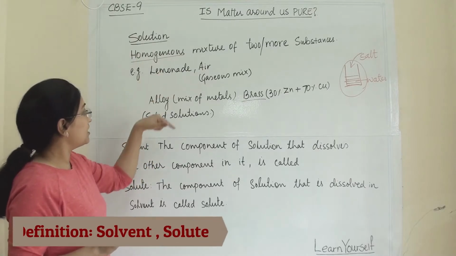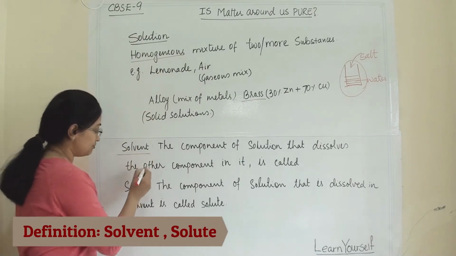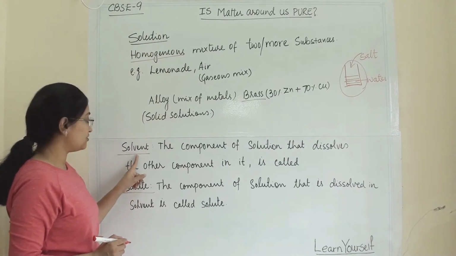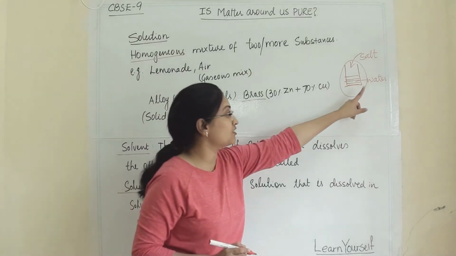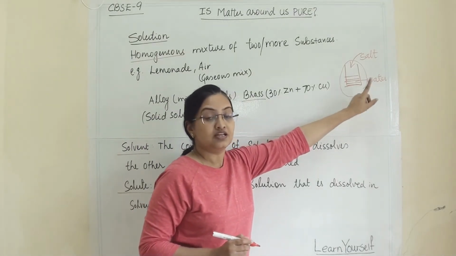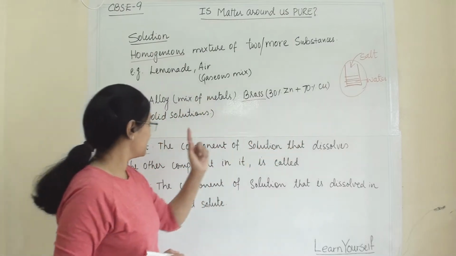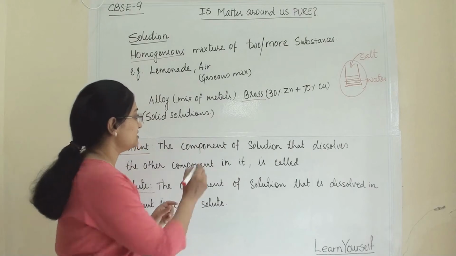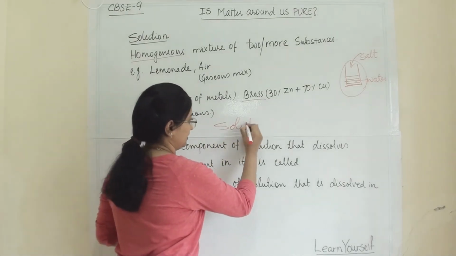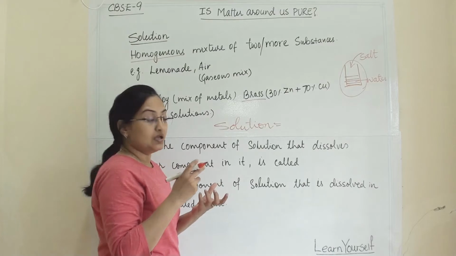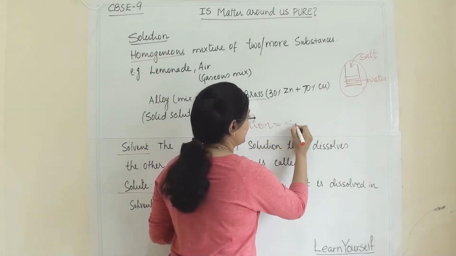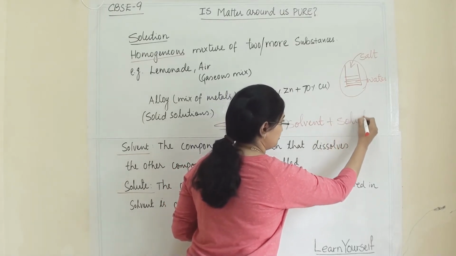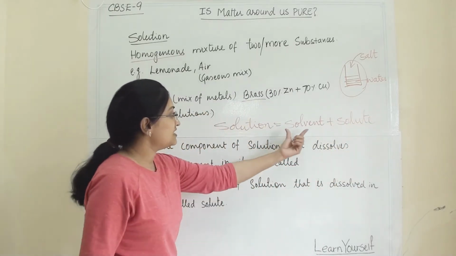Now, when we are talking about solution, we need to learn two important terms: one is solvent, and the other is solute. Solvent means the liquid medium in a solution. A solution is made up of two components, solvent and solute.